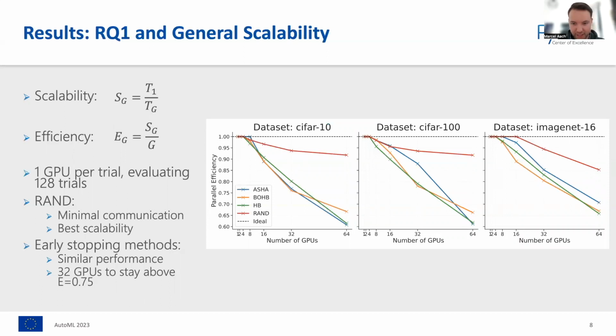The results here show that a random search has by far the best efficiency, which is also expected as it has only minimal communication requirements, while the early stopping-based methods all have a pretty similar parallel efficiency curve. We see that if we want to stay above a parallel efficiency of 75%, which is a reasonable thing to do, we should allocate no more than 32 GPUs in total for our NAS optimization run.